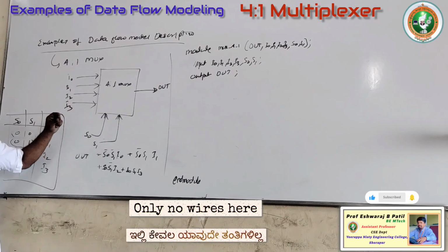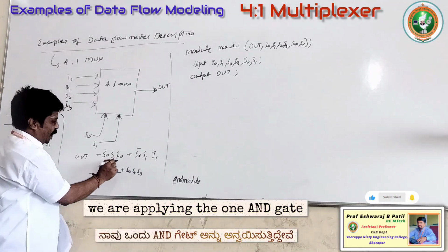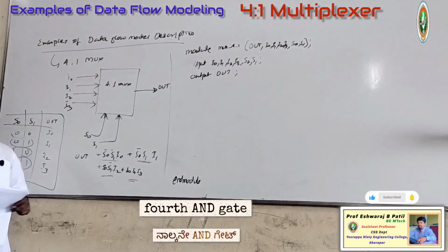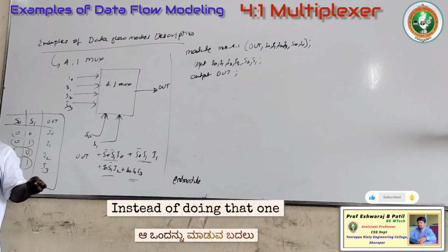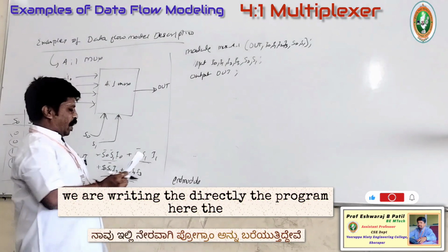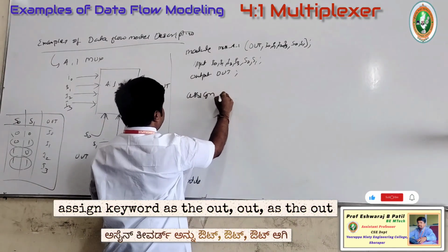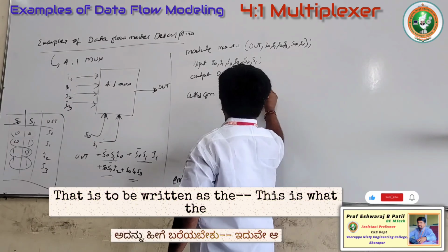Earlier what we were doing is applying the first AND gate, second AND gate, third AND gate, fourth AND gate. Four AND gates and one OR gate, and we did the logical design. Instead of doing that, we are writing the program directly here with the assign keyword, out equals, and this is to be written as follows.